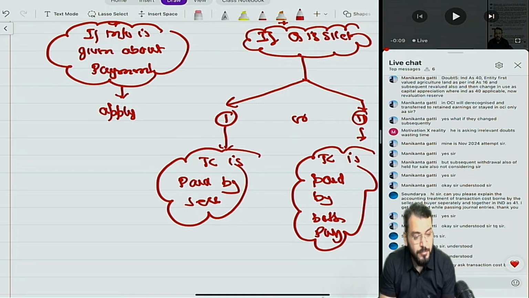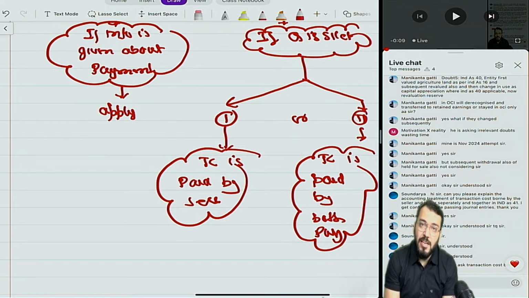Got this point? If they are asking in a particular question, respect the information given in the question. We need to always respect the information given in the question.